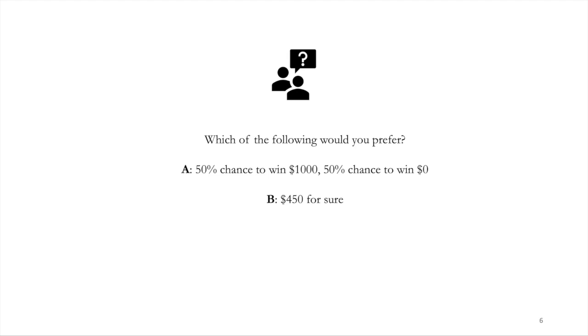Consider the following question and think of which option you would prefer. Option A, 50% chance to win $1,000 or a 50% chance to win nothing. Option B, $450 for sure. Now, most people would choose the sure amount, but the rational choice is option A. Let's find out why.